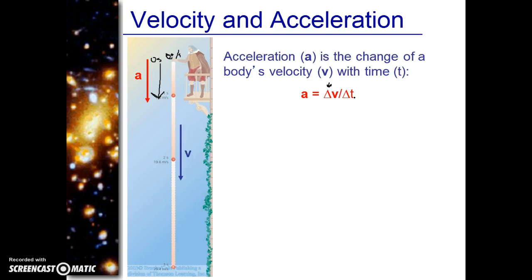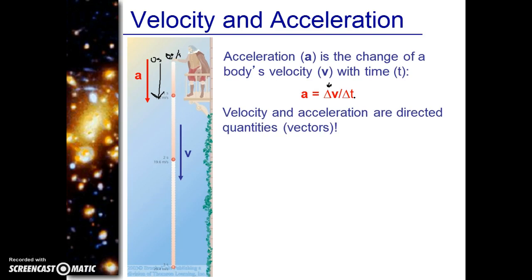The velocity is also going to be measured going down. To find the change in those, we would take the final velocity minus the initial velocity and the final time minus the initial time and divide those to get the acceleration. If we did that, we'd find that the acceleration of this object would be 9.8 meters per second squared. That number is very important. Why? Because that's the pull of gravity.